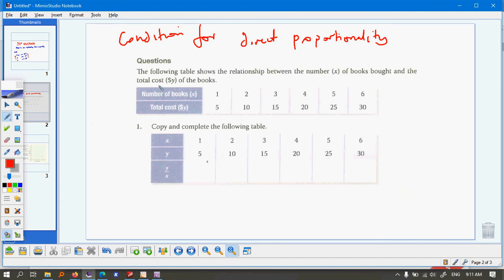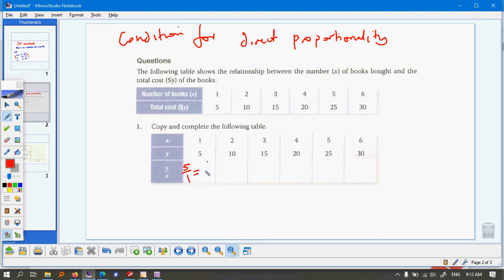For example, the following table shows the relationship between the number X of books bought and the total cost Y of the books. Our first question is complete the following table. So we have X values, we have Y values, we are required to determine Y over X. Now, my Y in this case is 5, my X is 1.